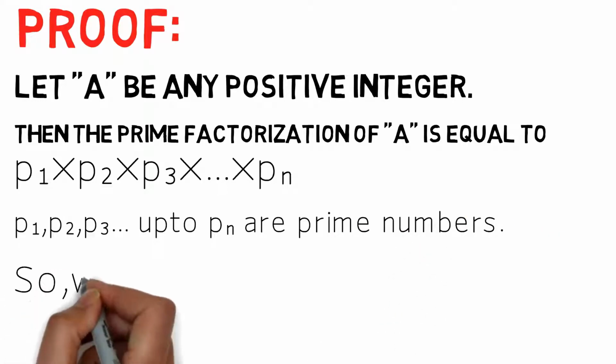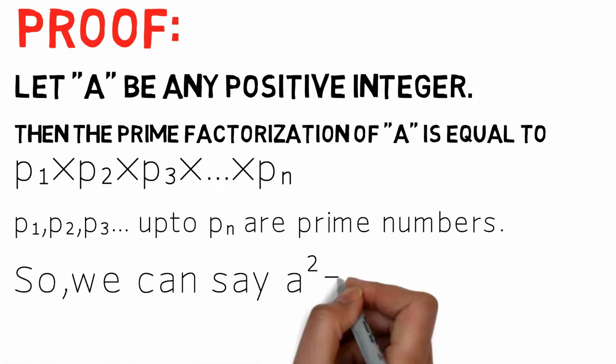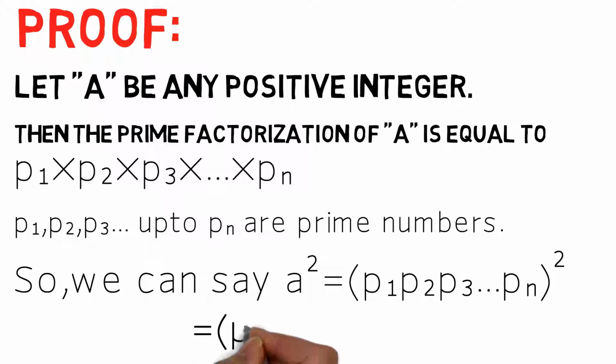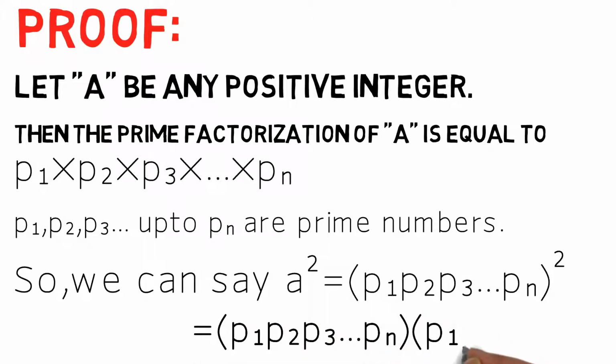So we can say a square equals p1 into p2 into p3 and so on up to pn whole square, which is equal to p1 into p2 into p3 and so on up to pn into p1 into p2 into p3 and so on up to pn.